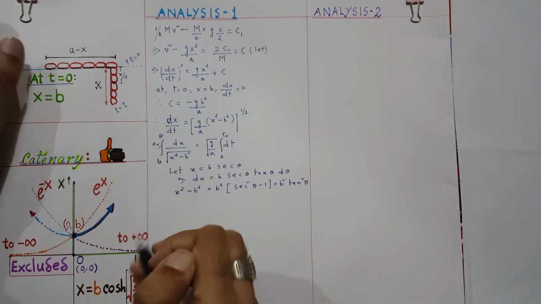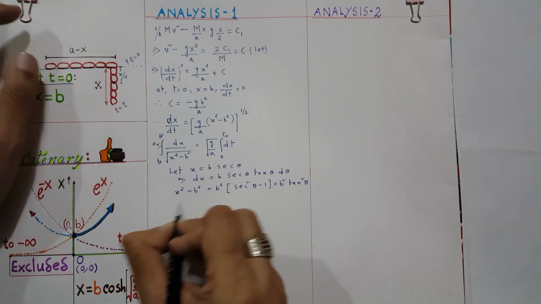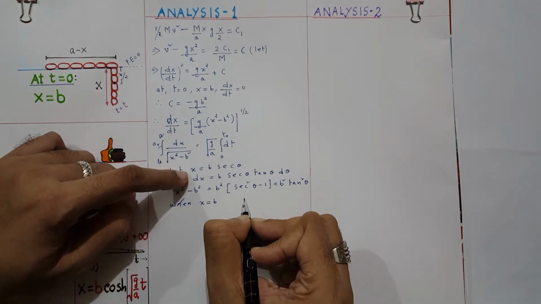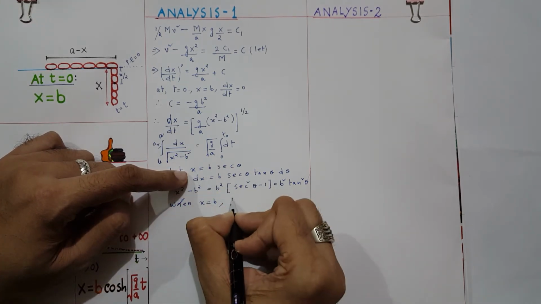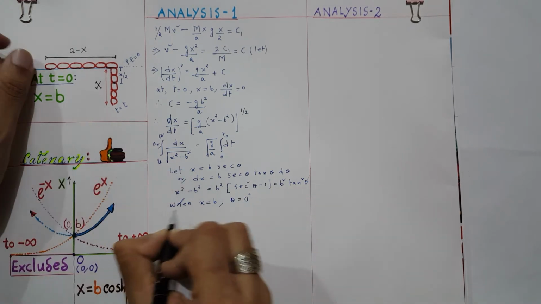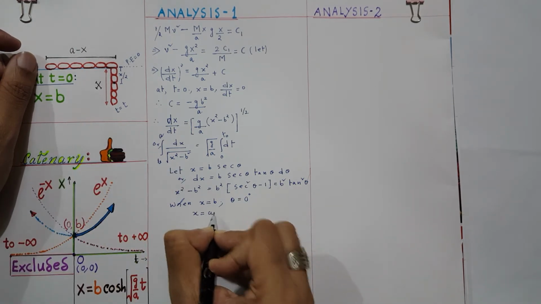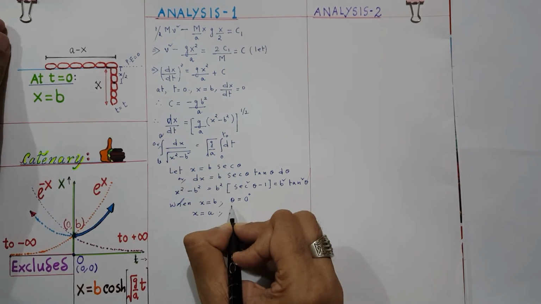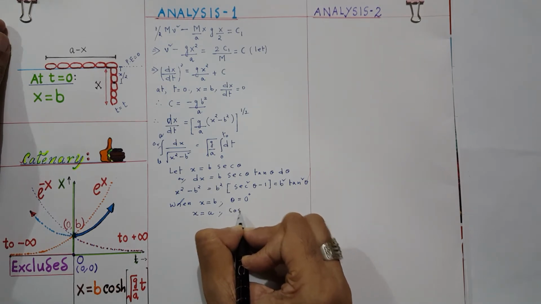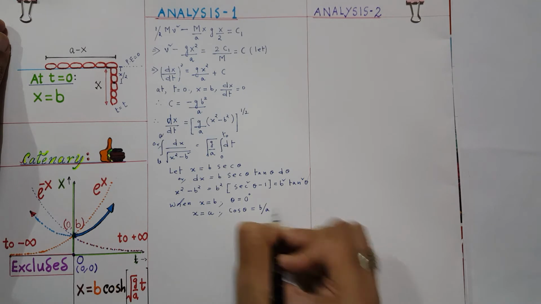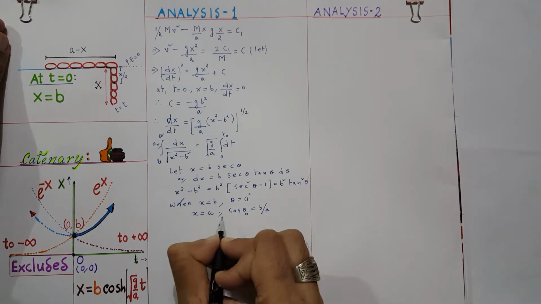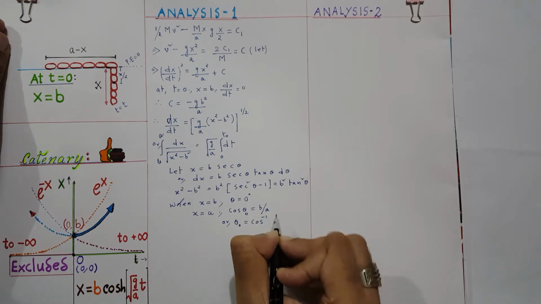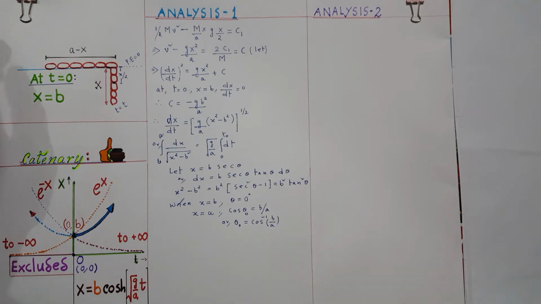Okay, now if I put it there, so therefore if I check the limits, when x equals b, see here you put b, that means sec theta is 1, so theta equals 0 degrees. And when x equals a, then the value of theta will be what? a by b is sec theta, so cos theta equals b by a, so I can say theta 0 equals cos inverse b by a.